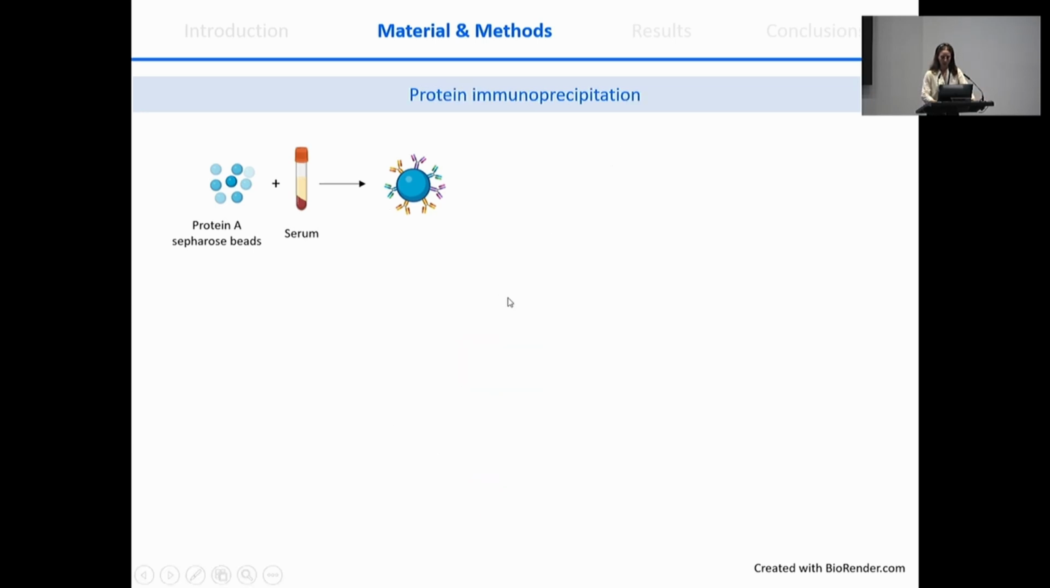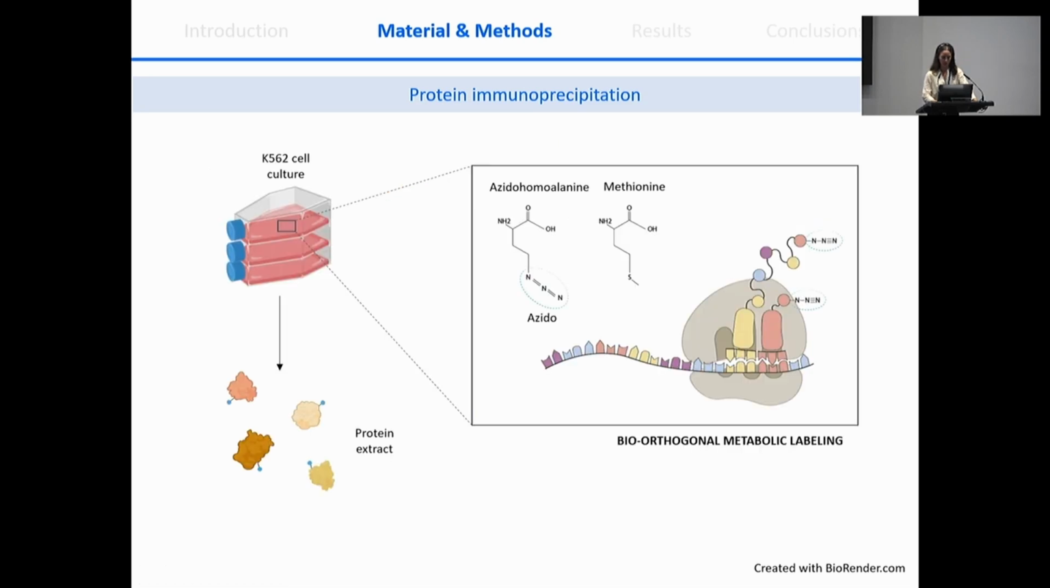In the case of protein immunoprecipitation, the process will be very similar. We will have beads coupled with the IgG, and we will incubate them with protein extract coming from a human cell line. But in this case, the proteins have to be labeled, and for that, what we do is incubate the cells in a medium without methionine, in which a homologue is added, and this homologue is tagged with an azido group. In this way, all the proteins that are synthesized by the ribosomes will be tagged with the azido group because they will incorporate azidohomoalanine instead of methionine.